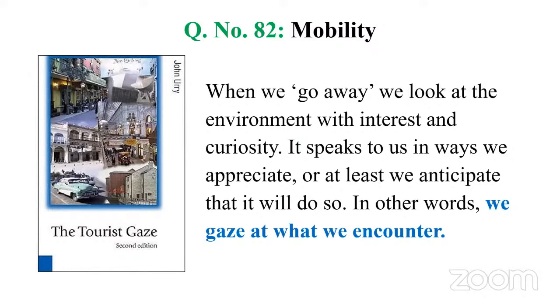They come with preoccupations and pre-knowledge, and the moment they look at the Taj Mahal or any other tourist place, they want to just capture it through photographs. In other words, we gaze at what we encounter. This is again associated with postcolonial criticism or something called spatial theory.